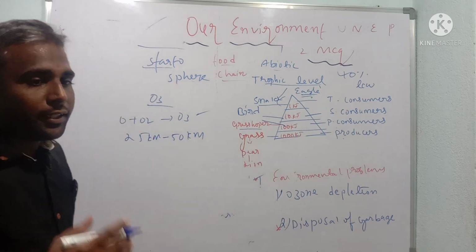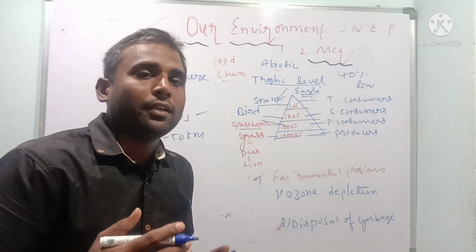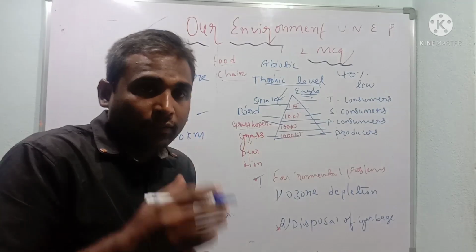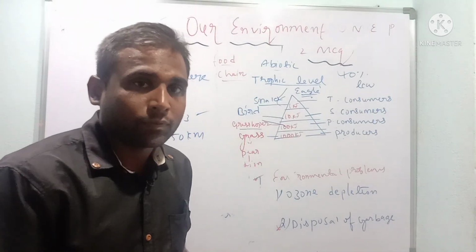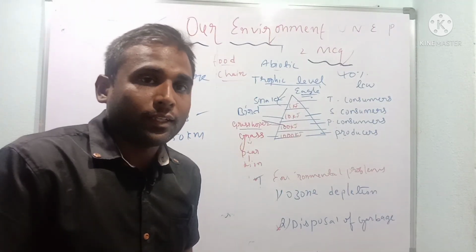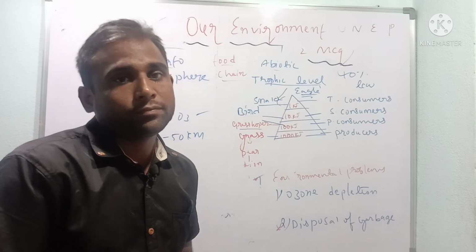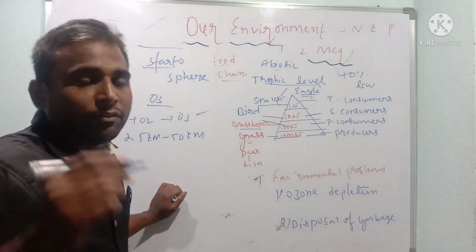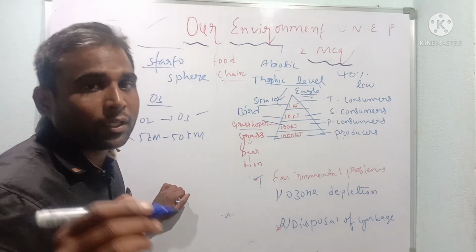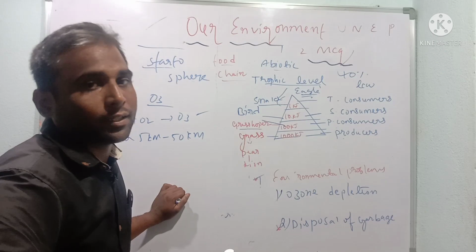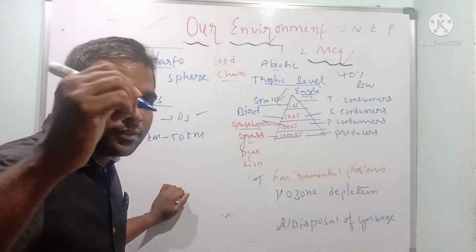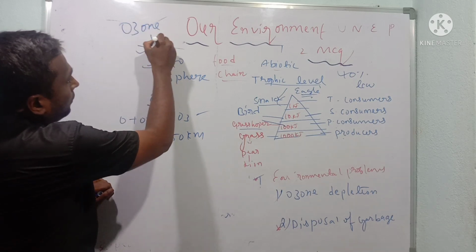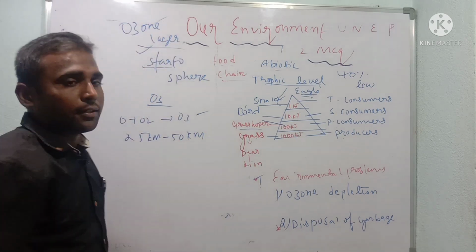It protects us from harmful radiations, and also from cataract. We do not get any kinds of cancers, and it also increases our immunity. These are the advantages of the ozone layer, which filters the very dangerous ultraviolet radiations so they do not enter the earth. That filtration is done by the ozone layer.